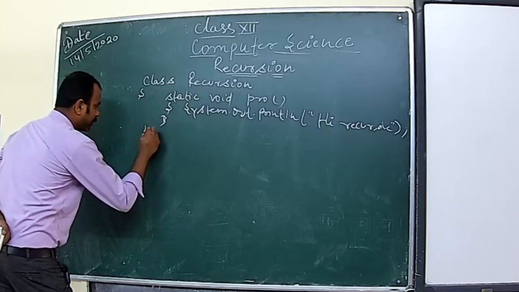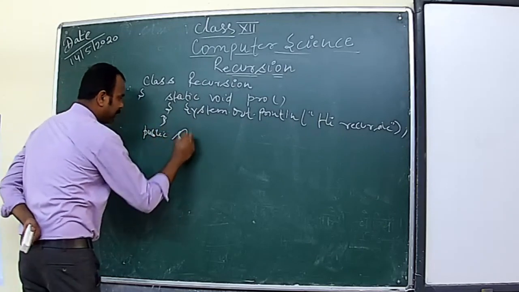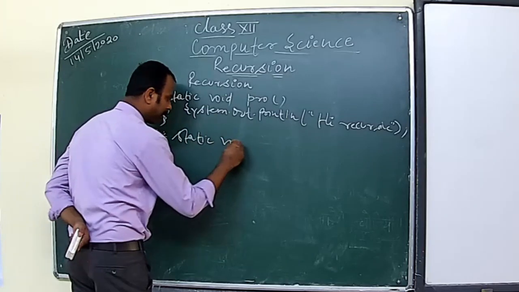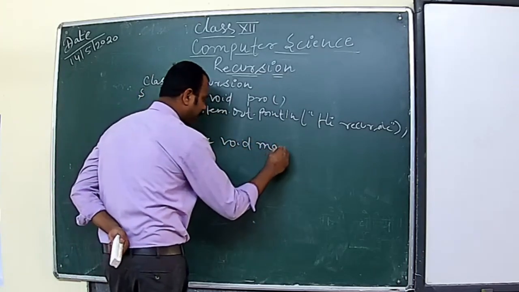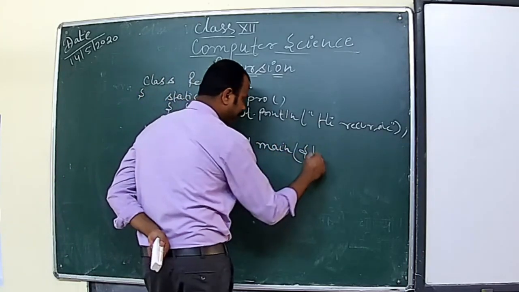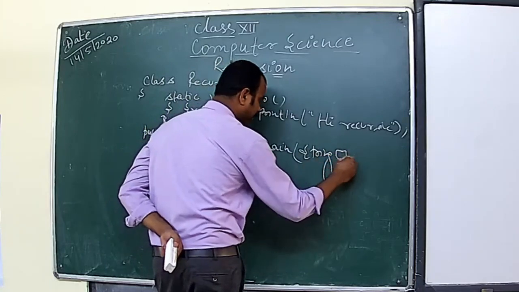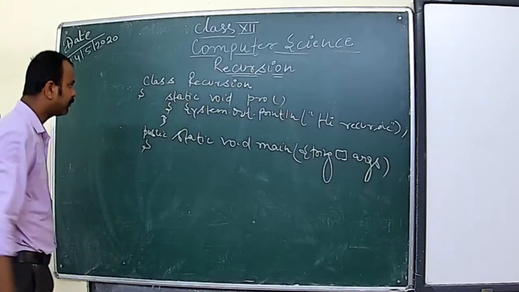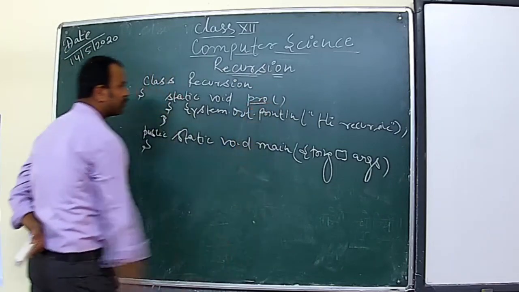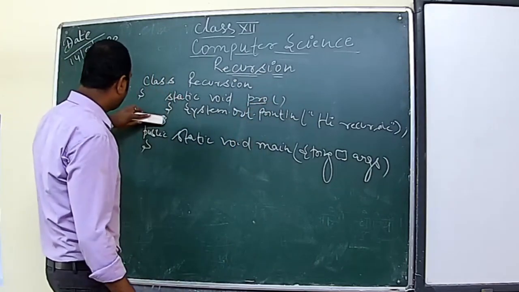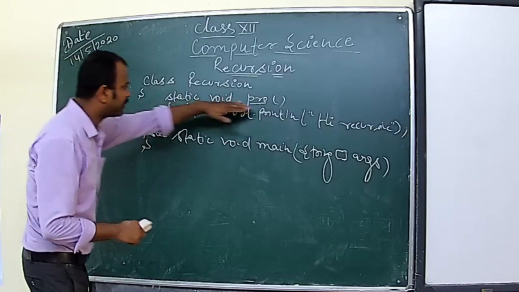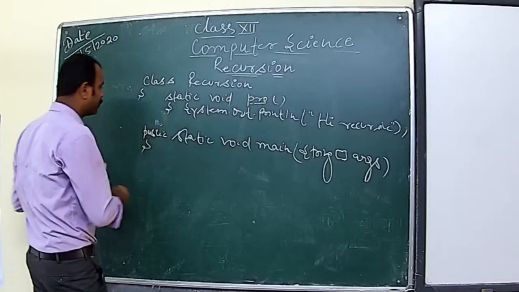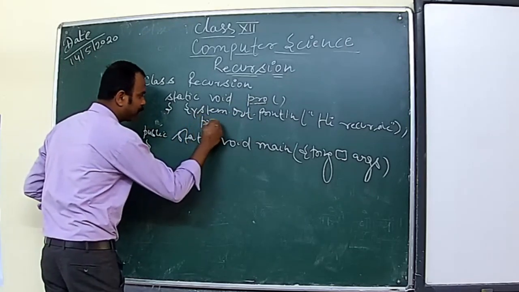So public static void main(String args[]). We will call this one. Till now, this is not recursive, because I did not call this function once again in this block. So I need to call it here like pro.